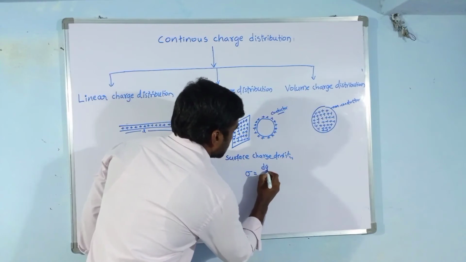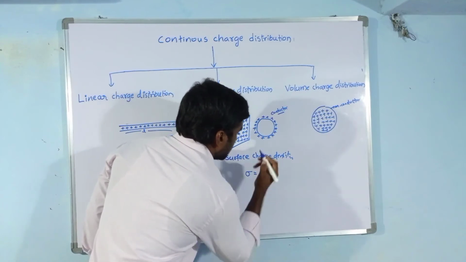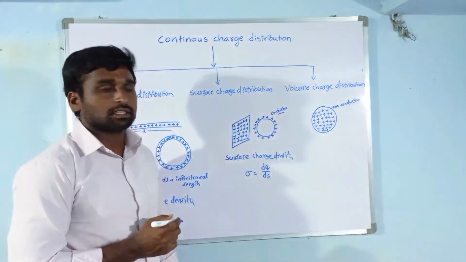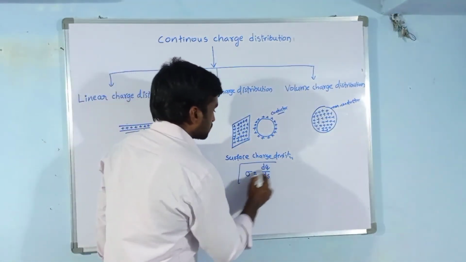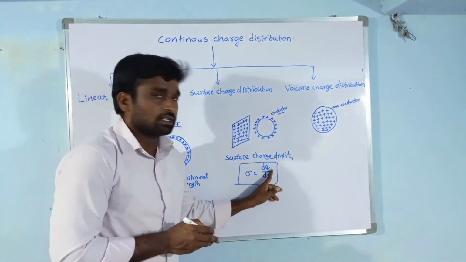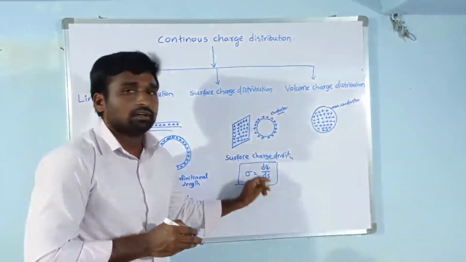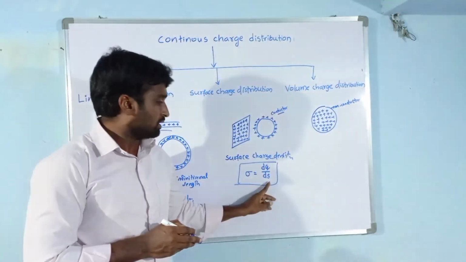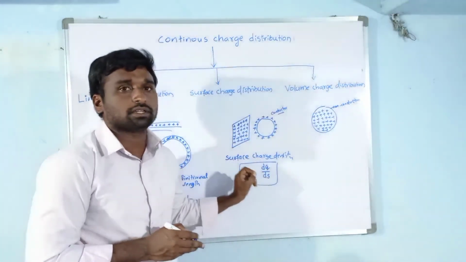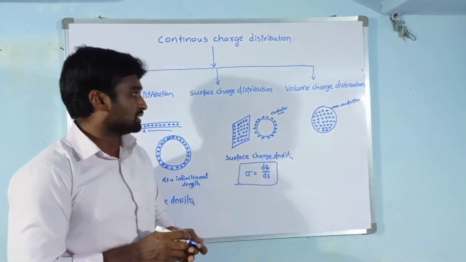Sigma is equal to charge per unit area, that is dq by ds. dq means the charge on the small area element. This is charge per unit area. This is surface charge density.